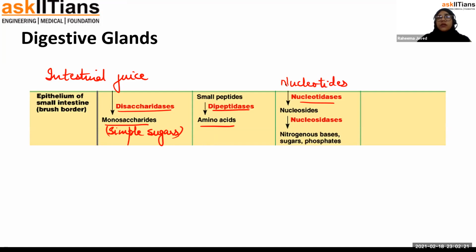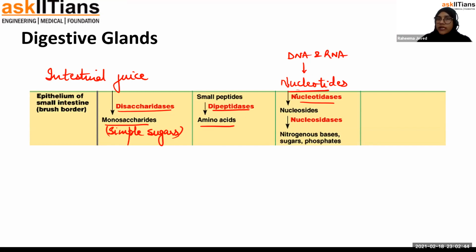Okay, nucleotides are broken down from the DNA and RNA. DNA and RNA are broken down into individual nucleotides. Nucleotides are basically the subunits which join together to form DNA and RNA. So DNA and RNA are broken down into nucleotides.